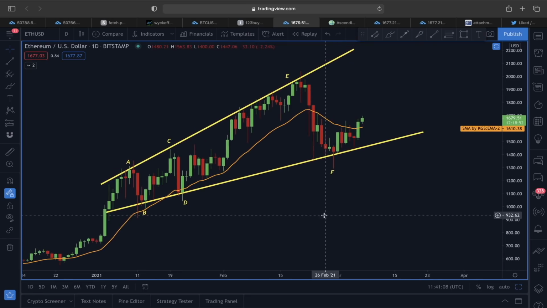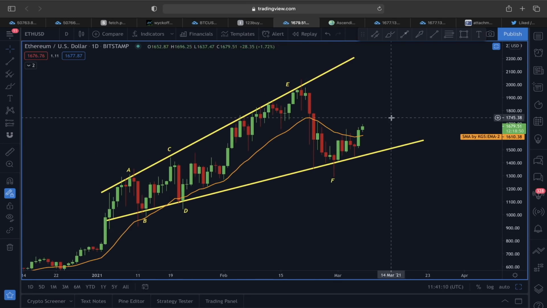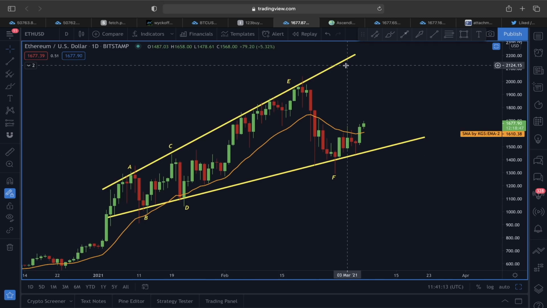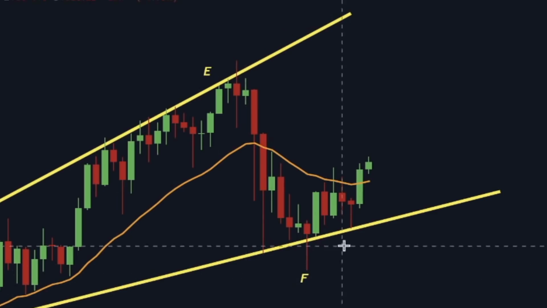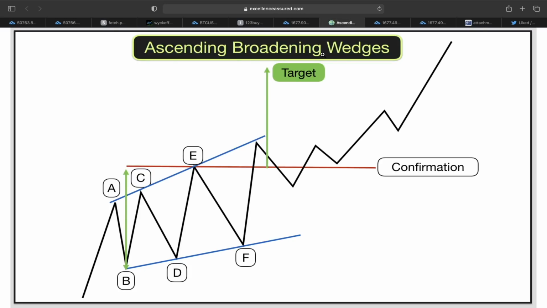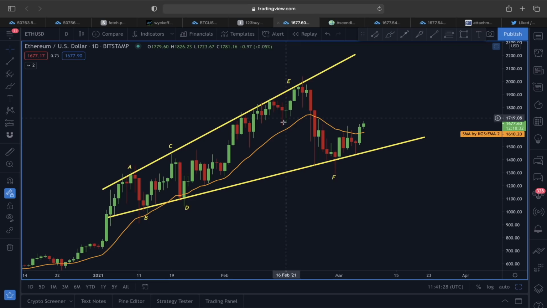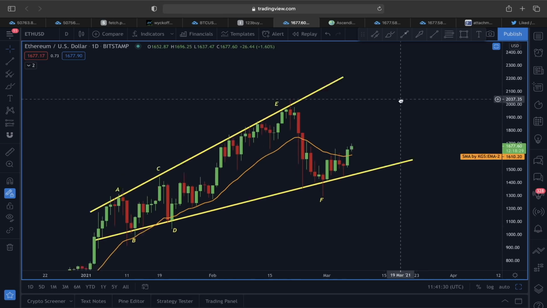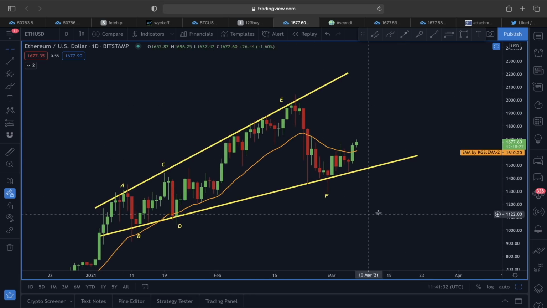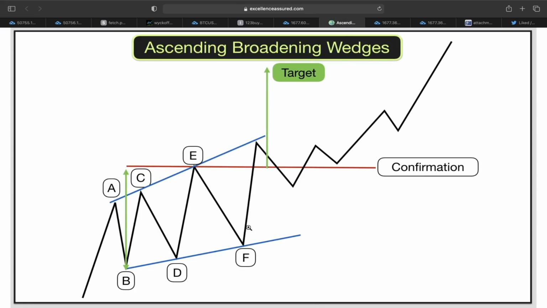So if we start this analysis by looking at the price structure of Ether in a daily time frame, guys, you can see we actually have talked about this ascending broadening wedge scenario playing for Ether. I said to you guys, since the price of Ether was around this point F area, according to this ascending broadening wedge, after reaching the point F area, there could be some impulsive move towards the upper line here of this ascending broadening wedge, and this is also what we are witnessing right now with this price action of Ether in a daily time frame, because since we are already at this point F area, after this point F, it's going to be more like an impulsive move slowly towards the upper line area.